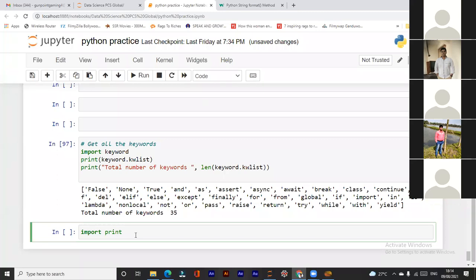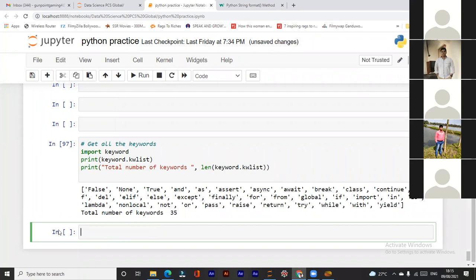Like if I type else, or else if, sorry, elif. So these are in bold and highlighted in green. So you can understand that these are keywords, and not bold means function. This is a function. Okay.